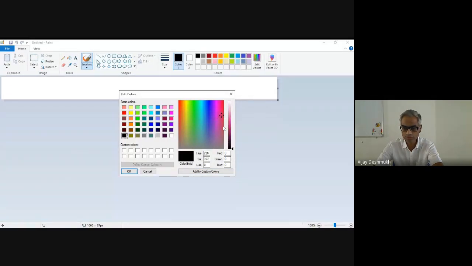As soon as you change this, you see the color changes. Whatever color you are seeing here is somewhat red. Red is more, 189, green is 34, and blue is 88. Now you can change this.